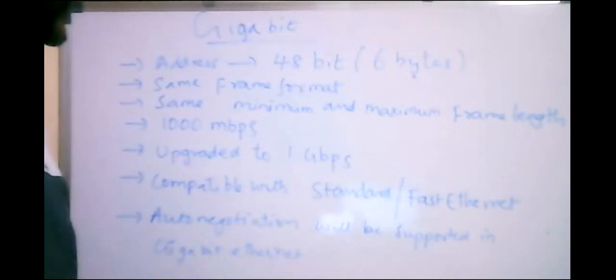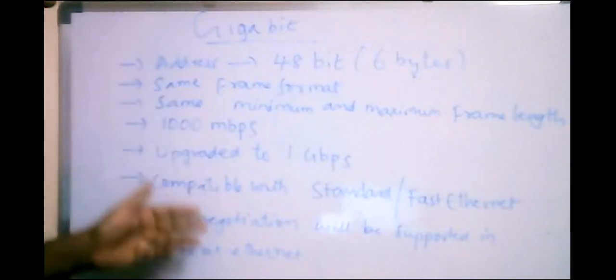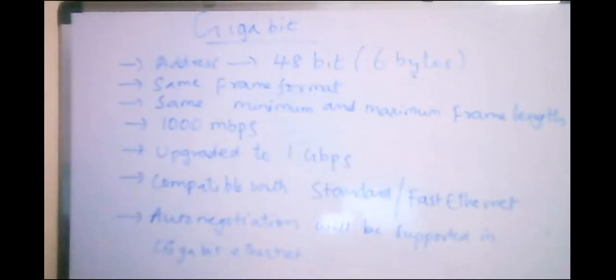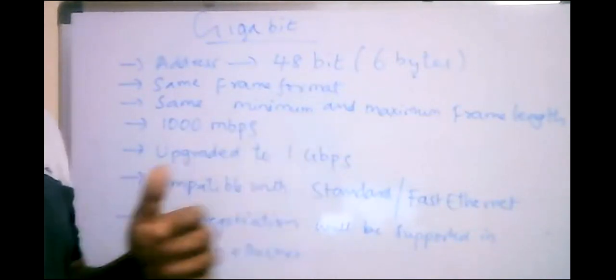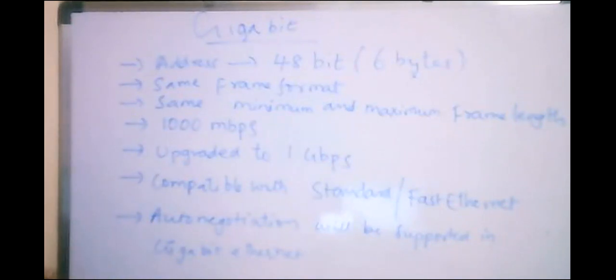Coming to gigabit Ethernet, all the features are the same, except the speed at which the data can be accessed, that is improved. Compared with the standard and fast Ethernet, gigabit Ethernet will be accessed faster than the previous Ethernet standards.